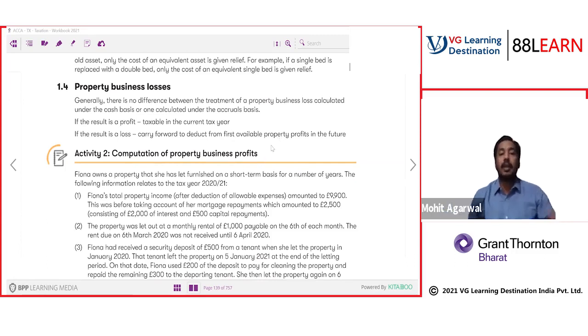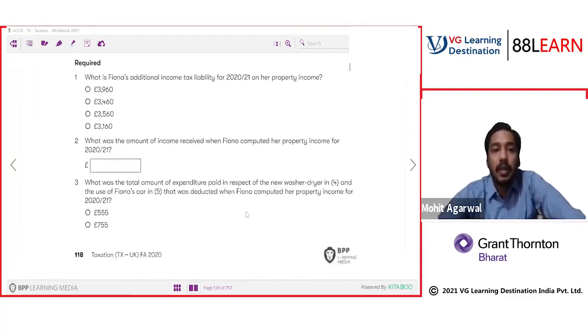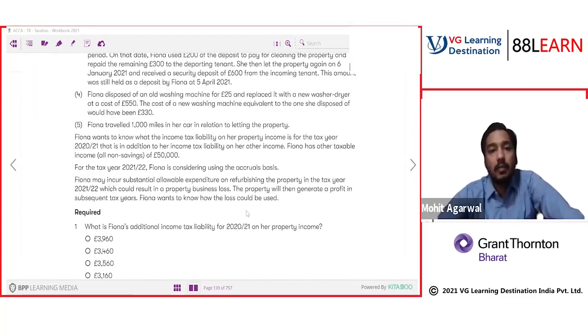But here you have to note down one point, my friend. It's very simple. You can carry forward your property business loss and adjust it against any property profit. But just a reminder, if it is a loss from an FHL property, furnished holiday letting, the loss can only be set off against future profit from FHL property, not any other normal property. So normal property losses can be set off against normal property, and FHL losses only against FHL property.